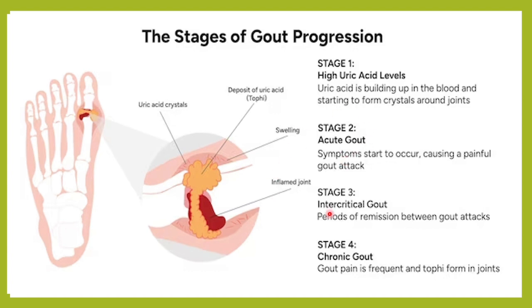And third is intercritical gout. It is that phase wherein the patient does not have any symptoms. It is the phase between two attacks of gout. So that is called as intercritical gout. And if this cycle continues, it becomes very chronic and turns into chronic tophaceous gout.